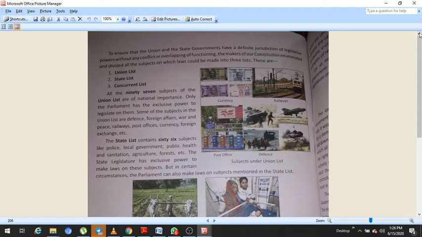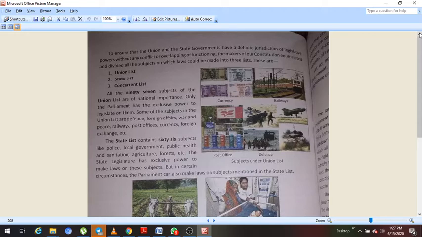To ensure that the union and the state governments have a definite jurisdiction of legislative powers without any conflict or overlapping of functioning, the makers of the constitution enumerated and divided all the subjects on which laws could be made into three lists, and these lists are union list, state list and concurrent list.